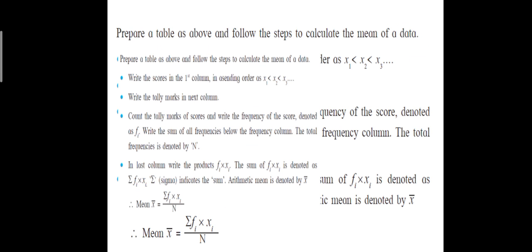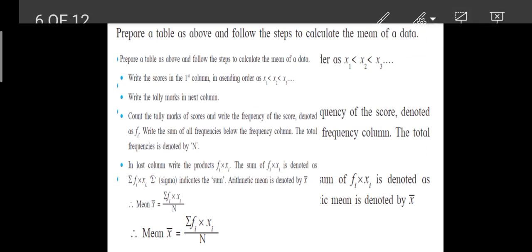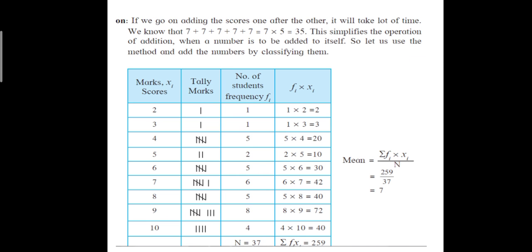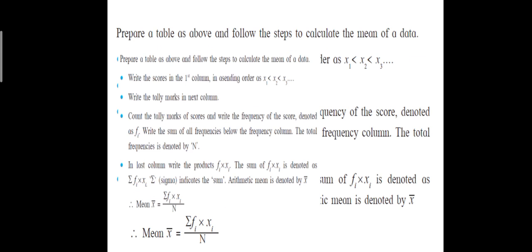Okay, students? So in this way you can solve this table. Now why is the table there? Because if the number of scores are more, then tabular form is used. If the number of scores are less, then you can find out by the usual method, that is sum of all the scores upon number of scores. Understood? Now next one.